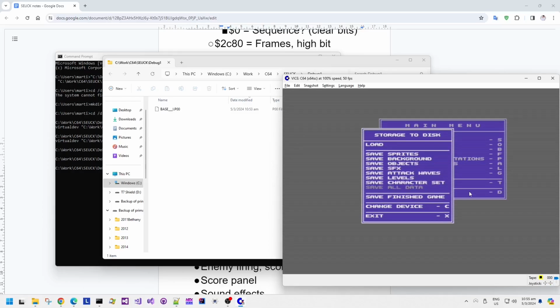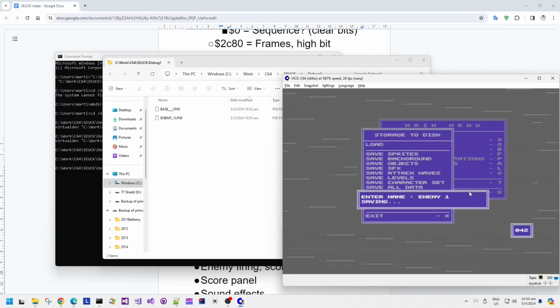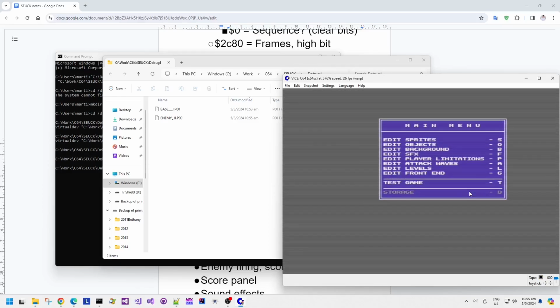Let's save all that data. That's not a very good file name, is it? I think enemy 1 is going to be better. So that is the first incremental change.